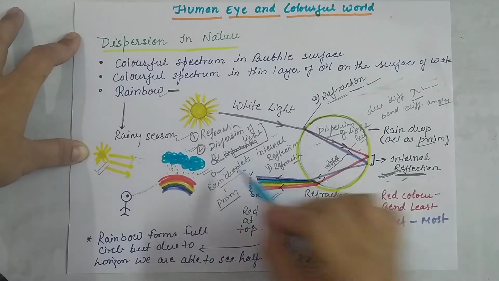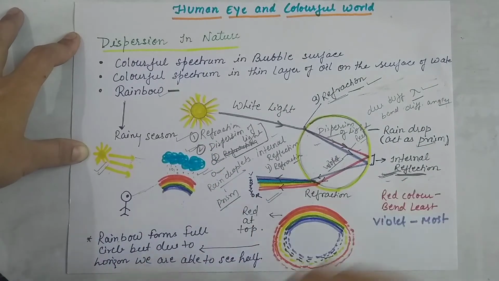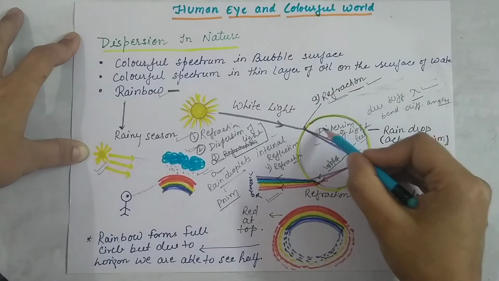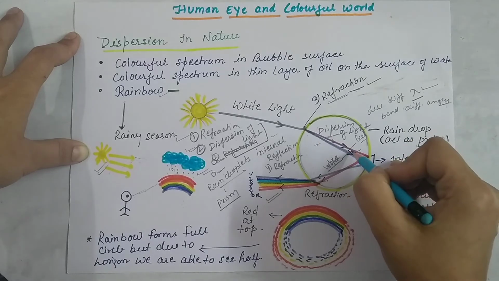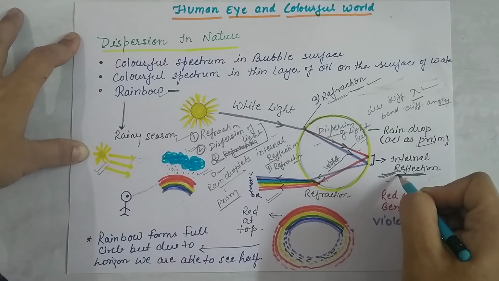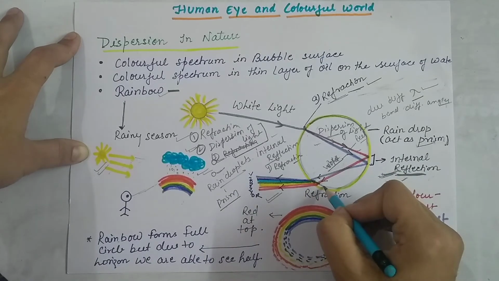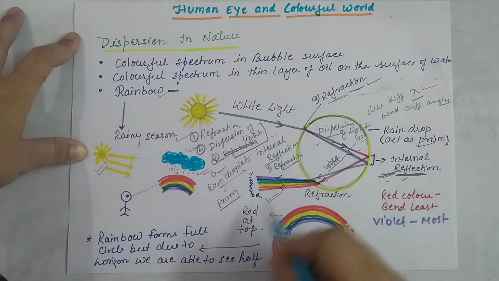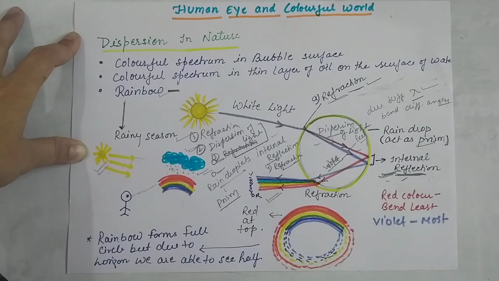So here a total of 4 processes occur: first is refraction, second is dispersion of light, the splitting of light, next is internal reflection, and again refraction takes place, and then you are able to see the 7 bands of color.